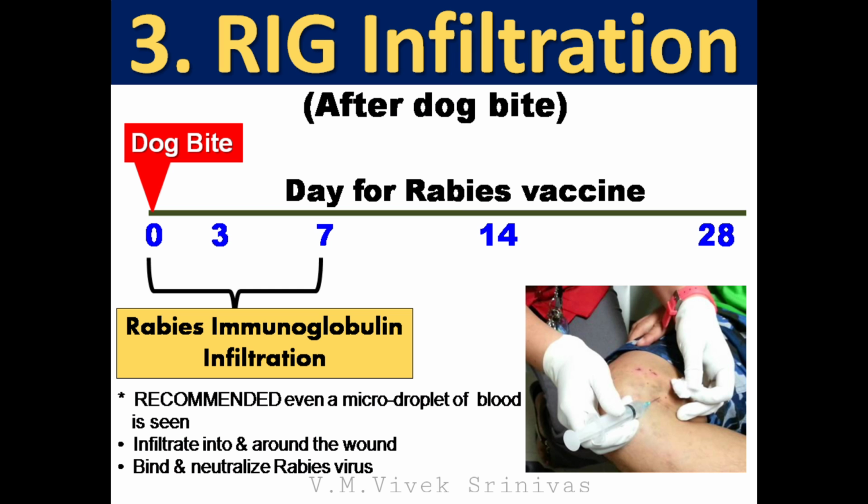Third, RIG infiltration. Rabies immunoglobulin infiltration. Also called as anti-rabies serum. This is recommended even if a microdroplet of blood is noticed. Here the infiltration of rabies immunoglobulin is done into and around the wound on 0 day or within 7th day post-bite. Once infiltrated, the rabies immunoglobulin will bind to the virus, and neutralize it at the site of bite.